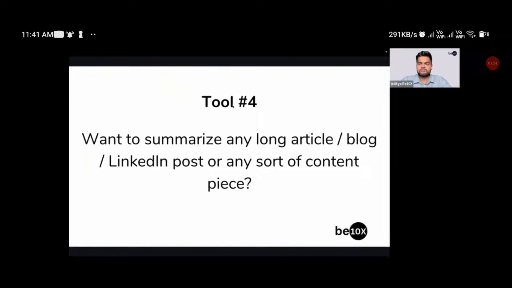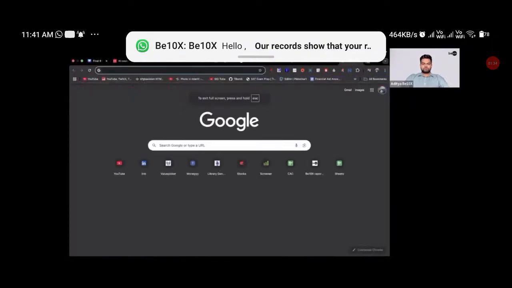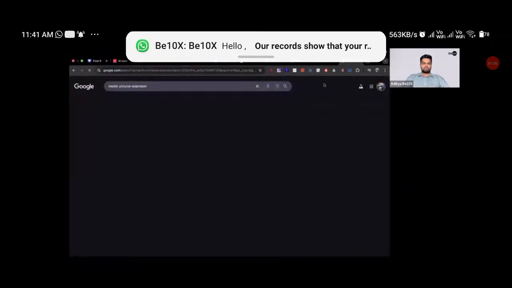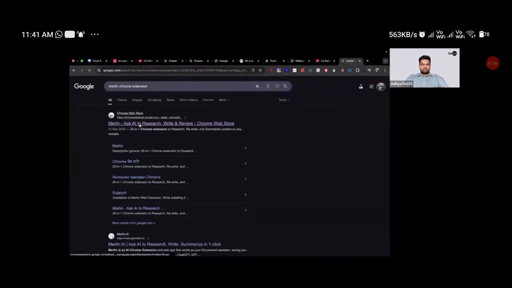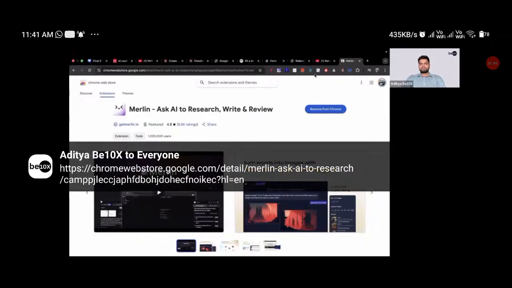For the same, one of my favorite tools which I use while browsing the internet is called Merlin Chrome extension. So just go on Google and search Merlin Chrome extension. Okay. We are going to go on this first link, and here you are going to install Merlin. Since I have already installed Merlin, you can see an icon like this, right? This is the icon of Merlin.